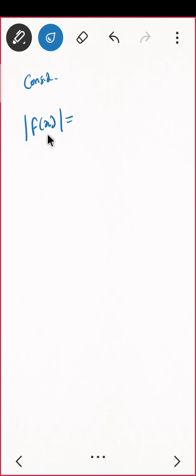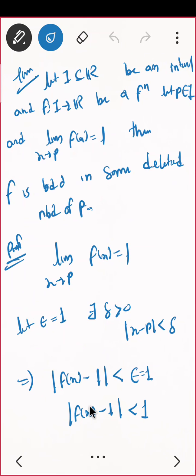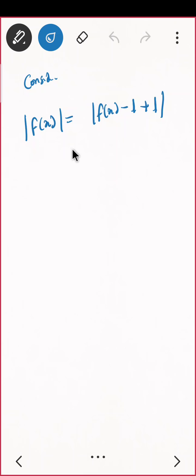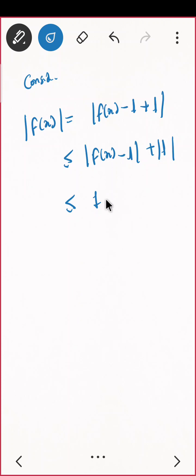So you need to start with mod of f of x, and that is equal to mod of f of x minus L plus L. I am adding L and subtracting L. Why am I doing like this? Because I have some inequality with that. So this guy is less than or equal to, by using triangle inequality, mod of f of x minus L plus mod L, correct? And that is less than or equal to 1 plus mod L. That's it. This is a real number. Do you see? M is equal to 1 plus mod L.